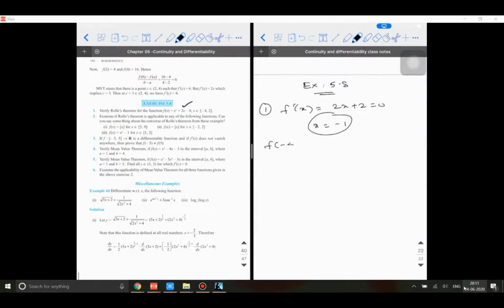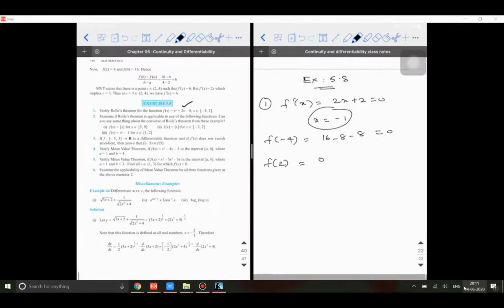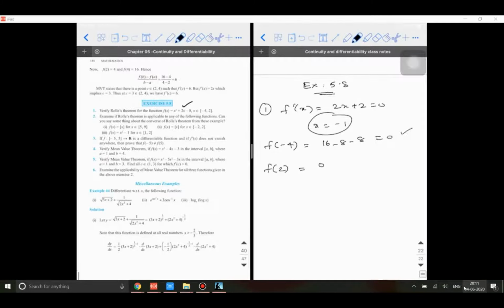Now f of -4 is 16 minus 8 minus 8, that is 0. f of 2 is 0. When you factorize it, you will get it as x minus 1. So since f of a is equal to f of b, it is continuous as well as differentiable, then you are able to prove that there is a point c which is equal to -1 existing. Good.